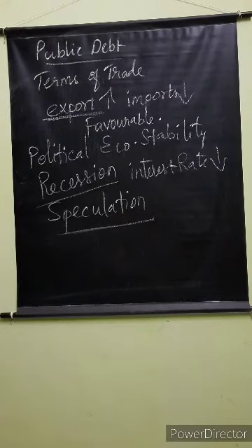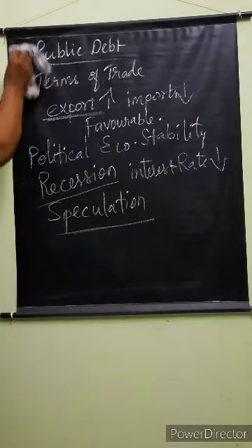On the other hand, it also talks about the global politics, isn't it? There should be stability at the global level. Only then it will be applicable. So we have studied the determinants of exchange rate: differentials in inflation, differential in interest rate, current account deficit, public debt, terms of trade, political and economic stability, recession, and also the speculation.